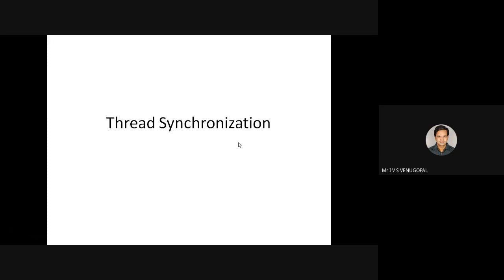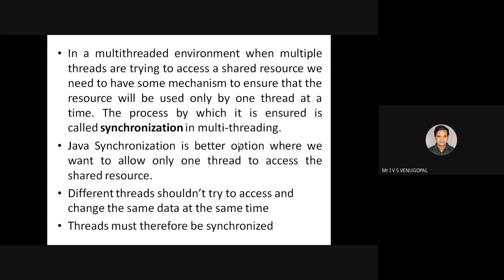So thread synchronization. Already in the first lecture we have seen, using multi-threading, you can create more than one thread that can execute concurrently. So what is a thread? It is the smallest unit of dispatchable code by a process. For an application, you can create different subtasks where each subtask can be carried out by a thread. When more than one thread executes concurrently with each other, that concept is called multi-threading.